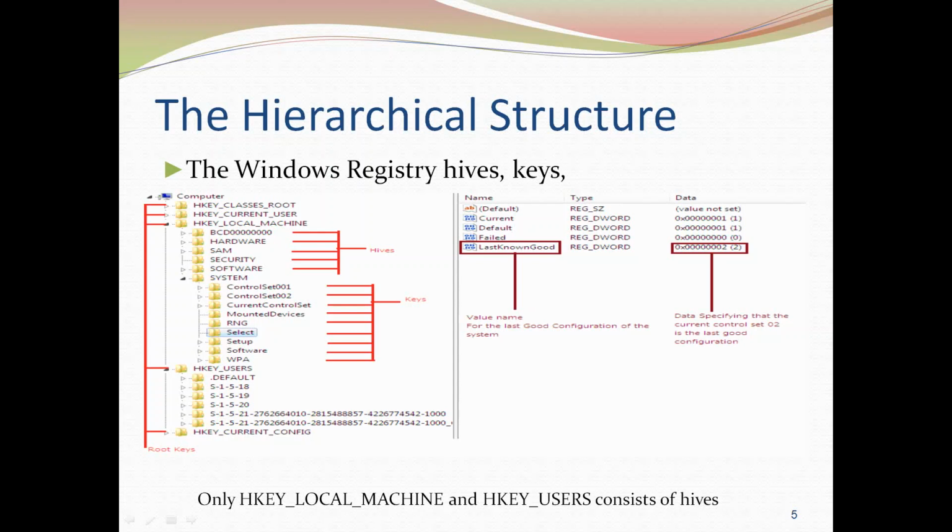And the software hive, certainly from the name itself we can understand, is going to maintain the details about the software which has been installed onto your computer system. This hive maintains many keys for every software which has been installed or registered with the Windows registry.